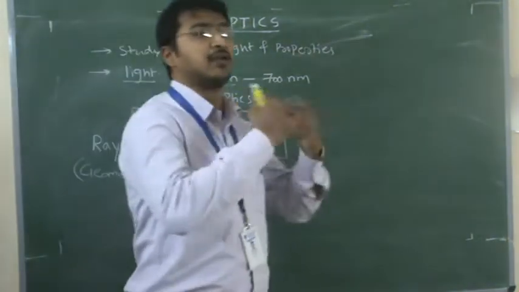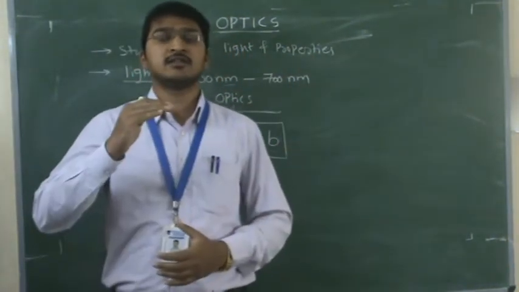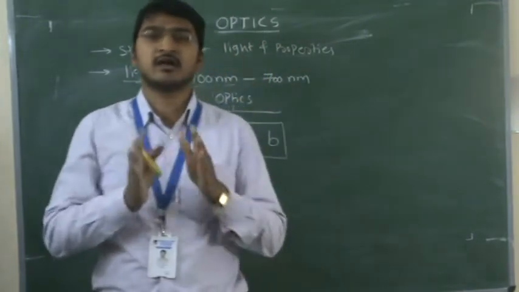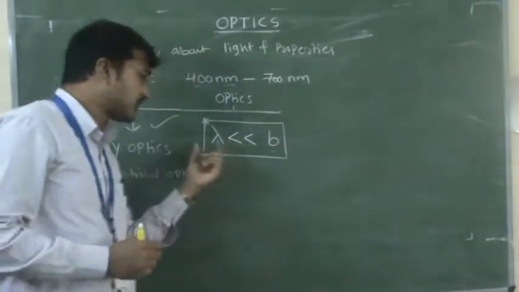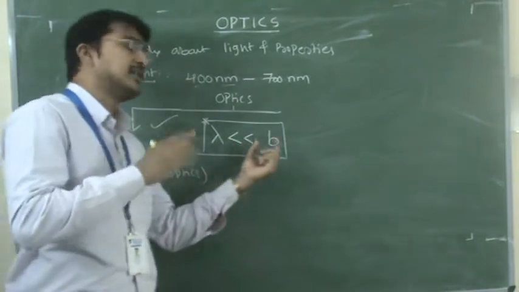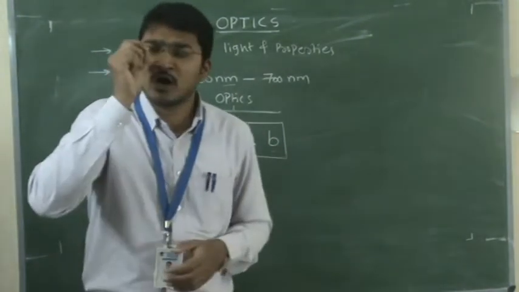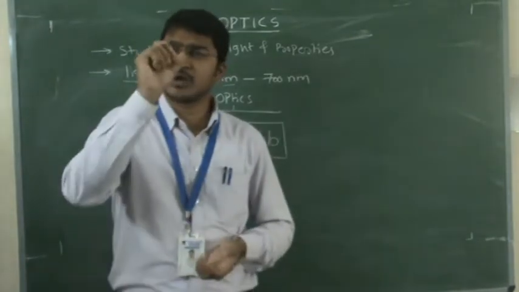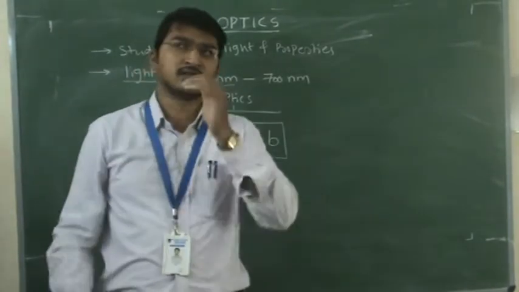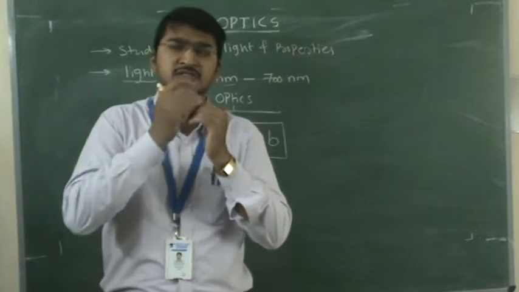If this condition fails, that is, the wavelength is not much less but comparable, like with a small hole. When I say very much less than, it is less than only, but here it is comparable. If you take a small hole of 1 millimeter, when you compare it to a centimeter, a millimeter is 10 times less.